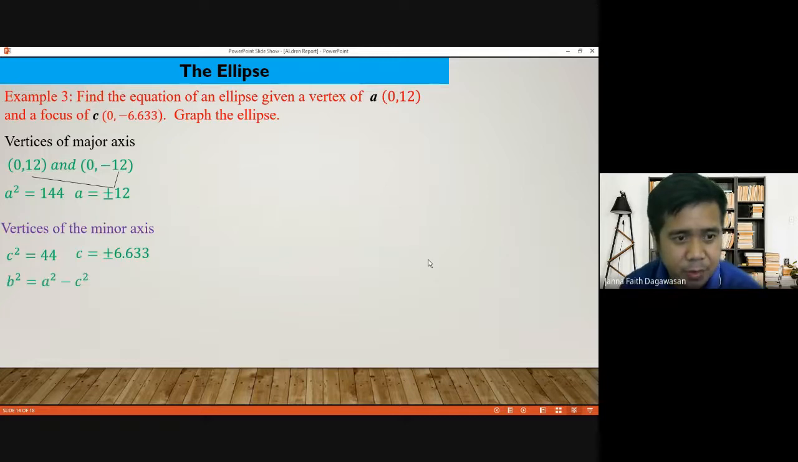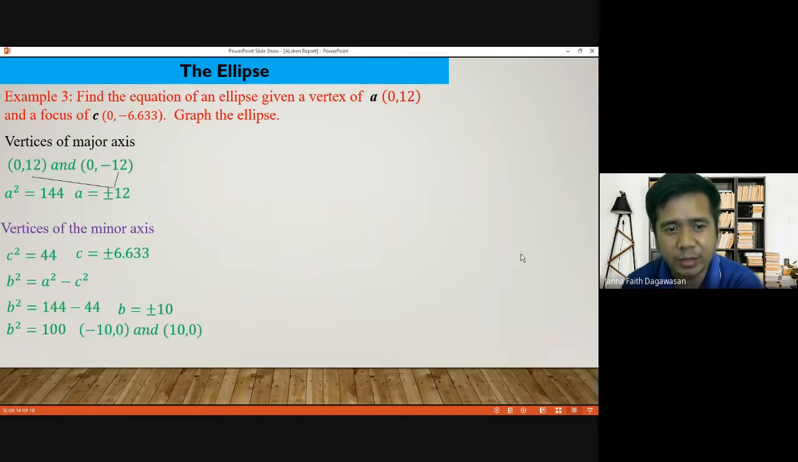So B squared is equal to A squared minus C squared. Substitute the value of A and C. 144 minus 44. So B squared is equal to 100, and the square root of 100 is positive, negative 10. And that is our minor axis: (negative 10, 0) and (10, 0). So now we can find the equation.